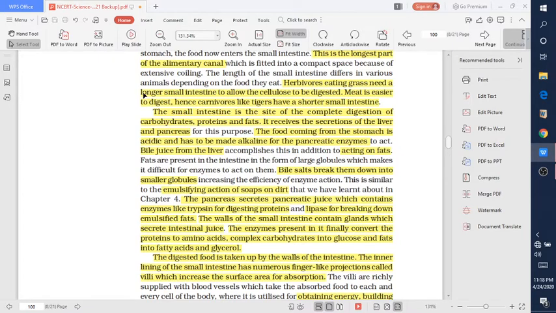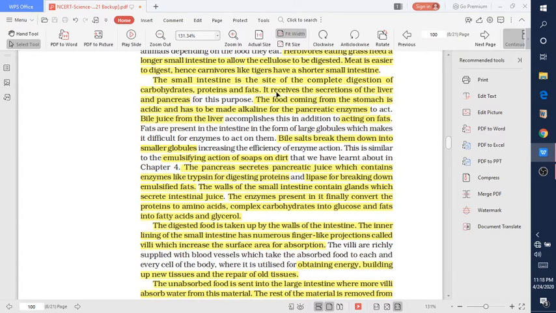In herbivores, the small intestine is longer to allow cellulose to be digested, but carnivores have a shorter small intestine because meat is easier to digest. The small intestine is the site of complete digestion. It has two major functions: digestion and absorption.